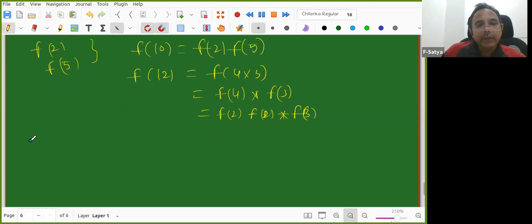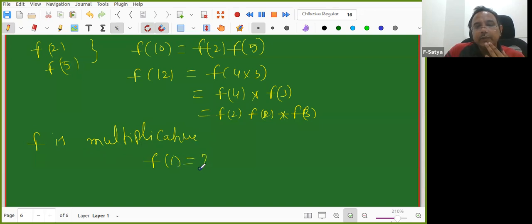Now I'm telling that f is multiplicative, because completely multiplicative is multiplicative. So for multiplicative itself, I am finding the f of 1 value. Then for completely multiplicative also I can find the f of 1 value. So let us work for a multiplicative function. I'm telling f is multiplicative. So what is f of 1 value? Take your own time. I'll give some time to you, and you come up if you're able to.